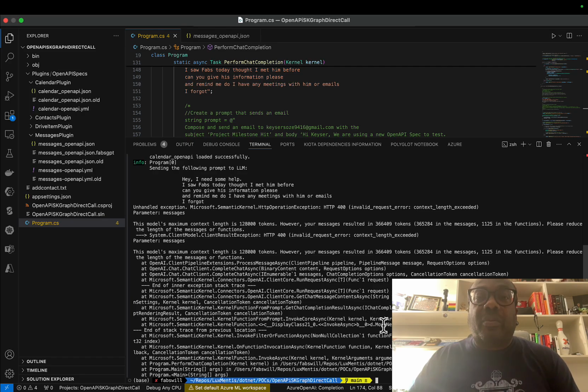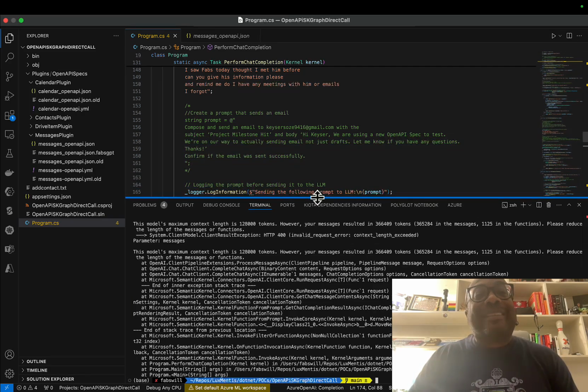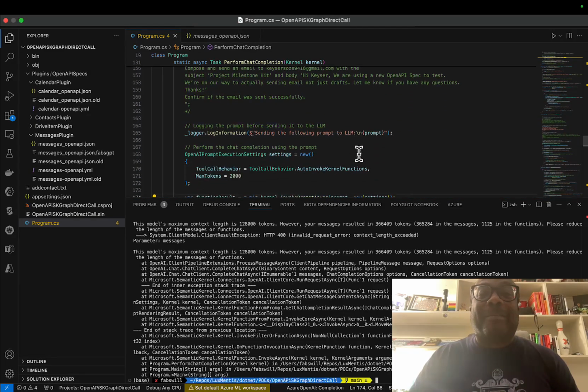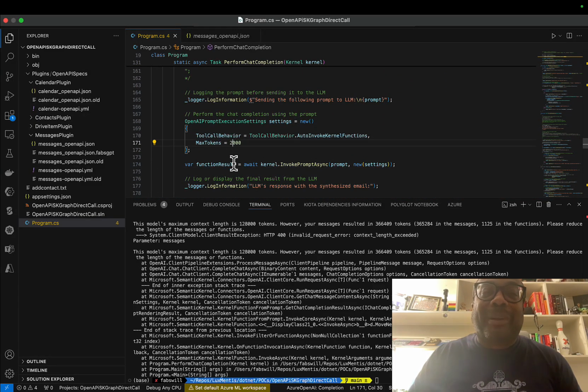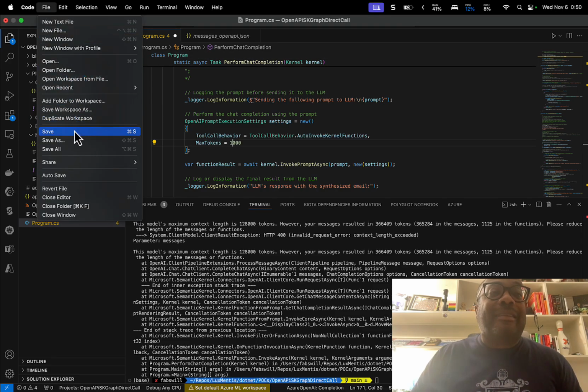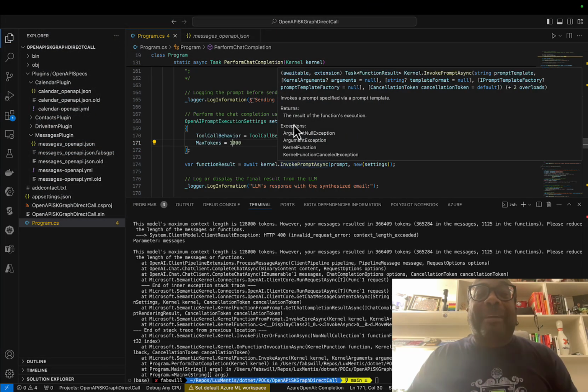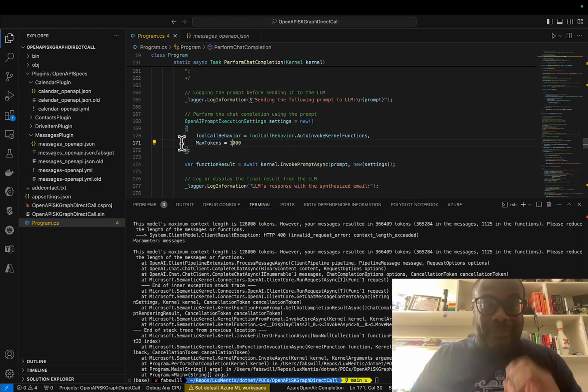It's 3 items. Ooh. Okay, so this is just blown up token. This is probably because I have so much stuff coming back, and I know that to be the case. So let's bring this down to 1,000. Now the challenge is, am I going to get hit with a 429 next?